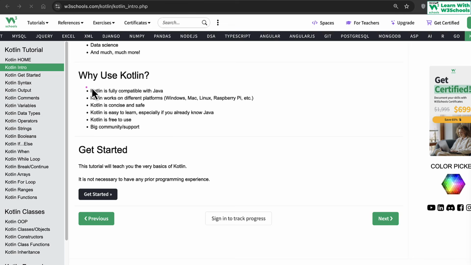Anyway, so Kotlin is fully compatible with Java. Kotlin works on different platforms like Windows, Mac, Linux, Raspberry Pi, etc., same as Java. Kotlin is concise and safe. Now, this is where the difference starts to pop up between Java and Kotlin.